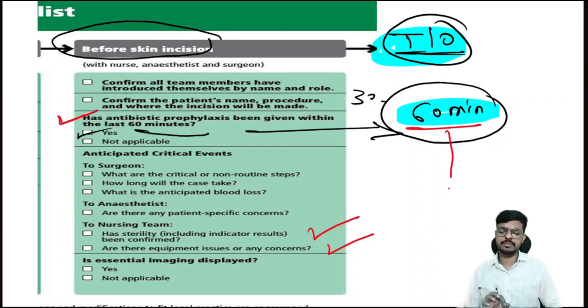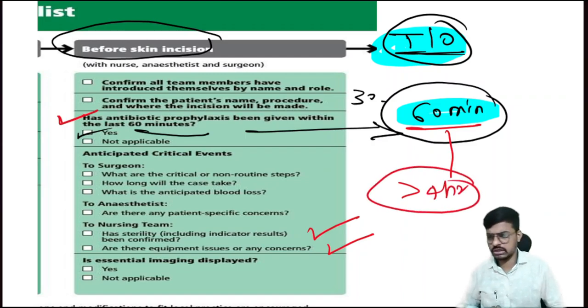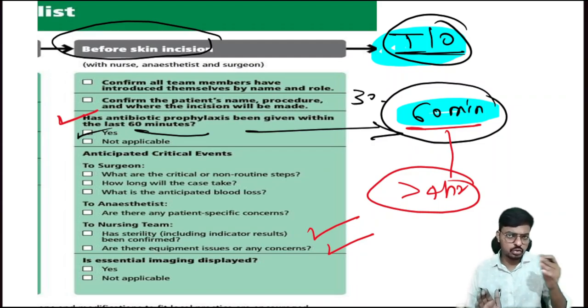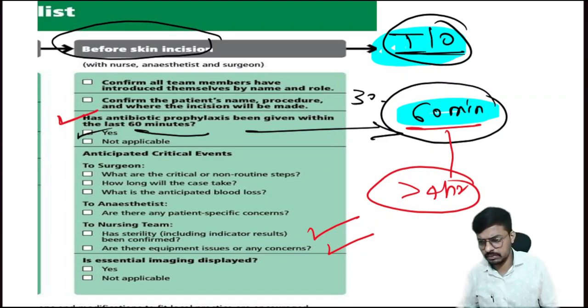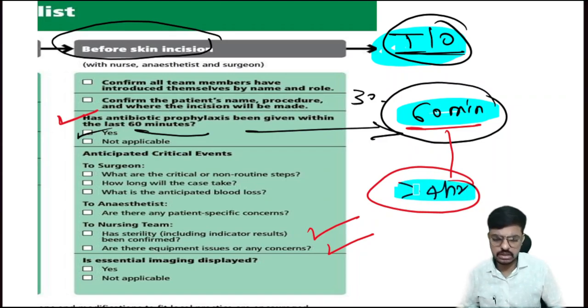And in case the surgery goes on for more than 4 hours, for example the surgeon started the surgery at 10 a.m. and is still operating after 2 p.m., meaning 10, 11, 12, 1, 2 p.m., it's going more than 4 hours, so repeat the dose of the antibiotic. If the surgery goes more than 4 hours, we need to repeat the dose of the antibiotic.